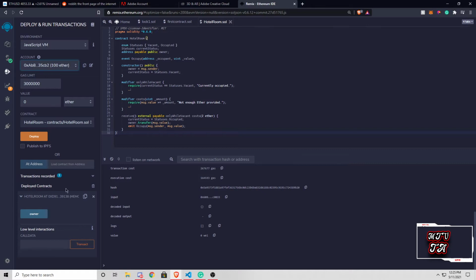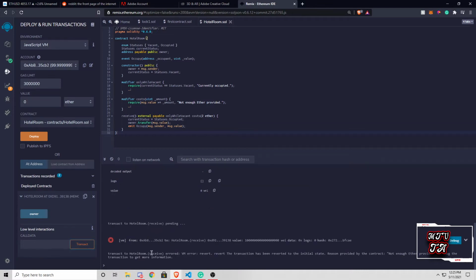So now we are paying the hotel owner, which could possibly be Marriott, and let's just act like this is the main address for Marriott. First, let's just do it for quick example purposes. We can click 1 and see what that does. So we enter one value of our ether, and if we revisit what we were talking about in the first minute, we can see that it costs 2 ether to book this hotel room. So let's see what happens when we do not meet the requirements for booking the hotel room.